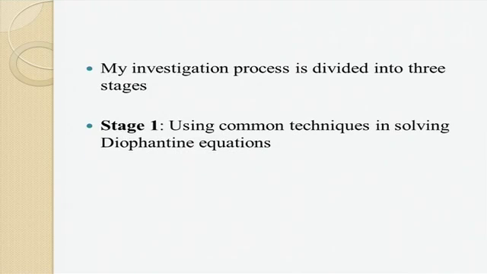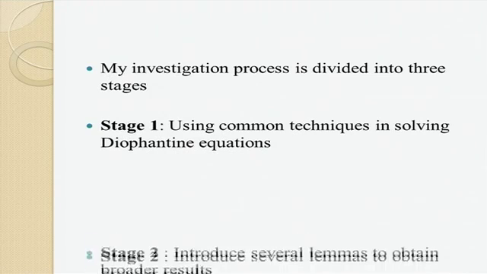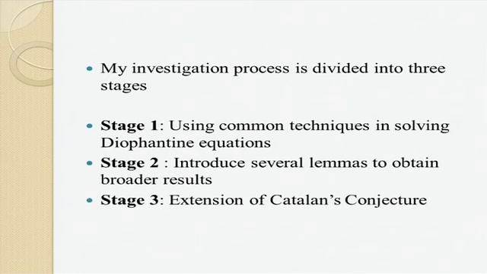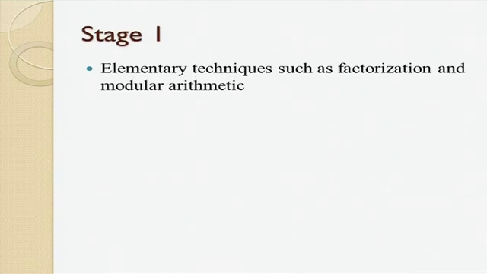Stage 1, using common techniques in solving Diophantine equations. Stage 2, using several lemmas to obtain broader results. And Stage 3, extension of Kowloon's conjecture. Elementary techniques such as factorization and modular arithmetic are used. I start from the 2-variable cases, which are considered to be the simplest cases.